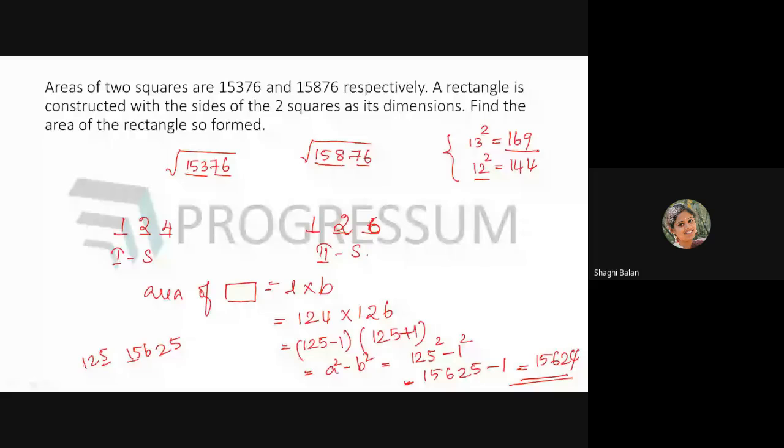125 square, how can you find it? 5 into 5, 25, that will be the last 2 digits. And the first 3 digits will be 12 into 13. 12 into 13 is 156. So the total number will be 15,625 minus 1. So the answer will be 15,624. So that will be the area of the rectangle so formed.